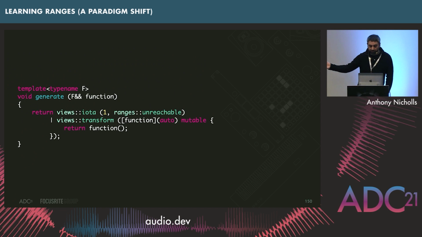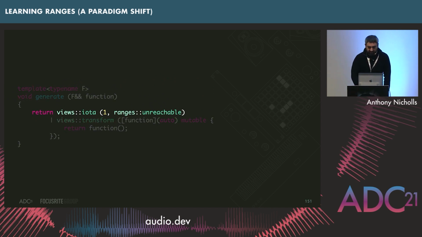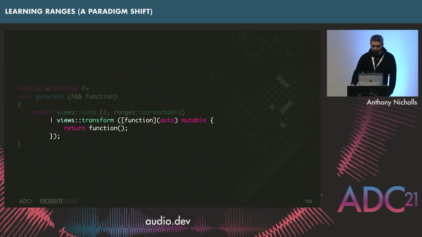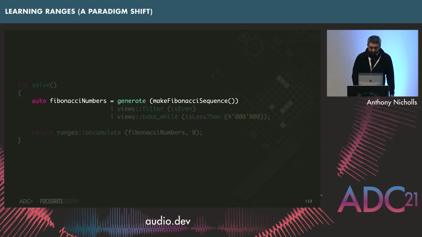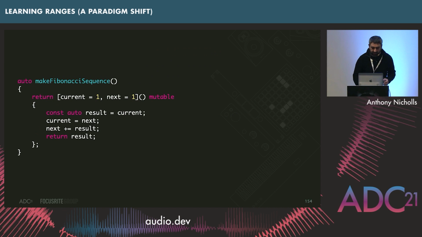Basically, it just infinitely goes through and calls our function. And in a generate, what happens is you pass a function in that every time it's called, it's going to return a new value, and that would be the next value within that range. So yeah, you can see here, this is going through the infinite loop, and then we're just going to transform it and say, hey, take that number, actually ignore it, and just return some other value. There might be a nicer way to achieve this, but it hopefully gets the message across of roughly what it does. Then we call this make Fibonacci sequence. So this is going to be calling some function that, again, is returning a function, and is going to be called repeatedly in order to generate the next number.